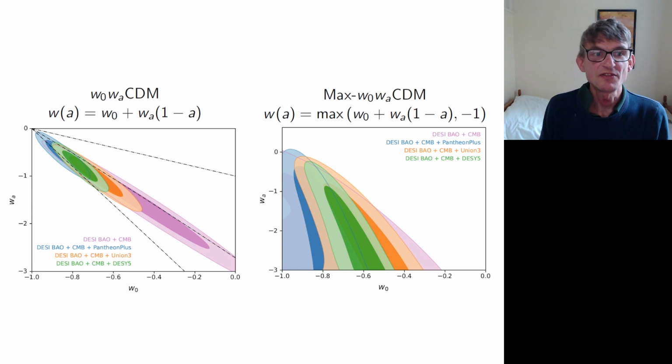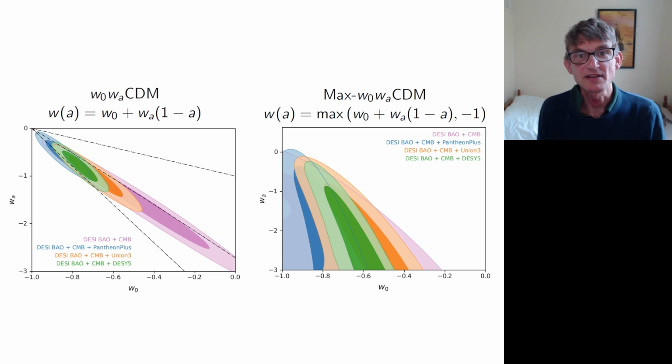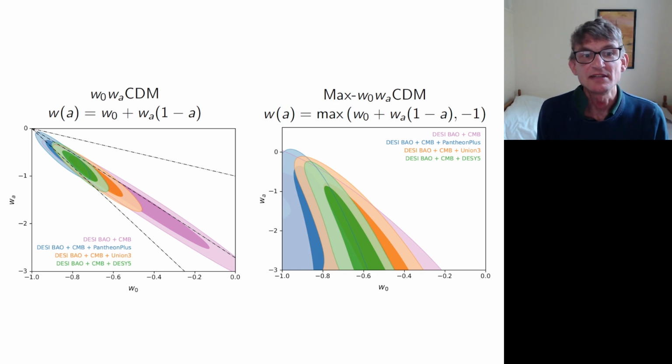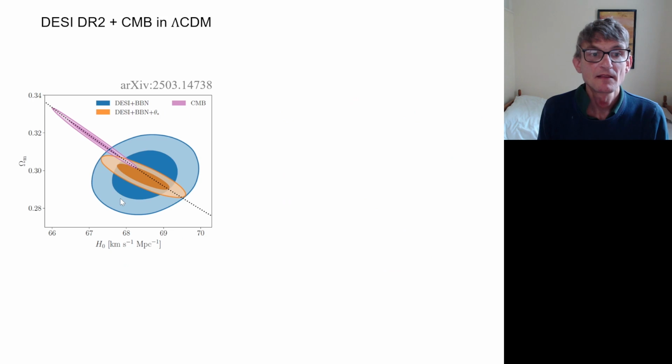And these plots here, these contours are quite strongly away from 0, of course, including the supernova data. So it's really the supernova data that are driving you into this region, the parameter space that's not consistent with the null energy condition. Forgetting about the supernova data for the moment, how bad is actually just a lambda CDM model? So this shows the plot from the DESI team in lambda CDM of omega m versus h naught.